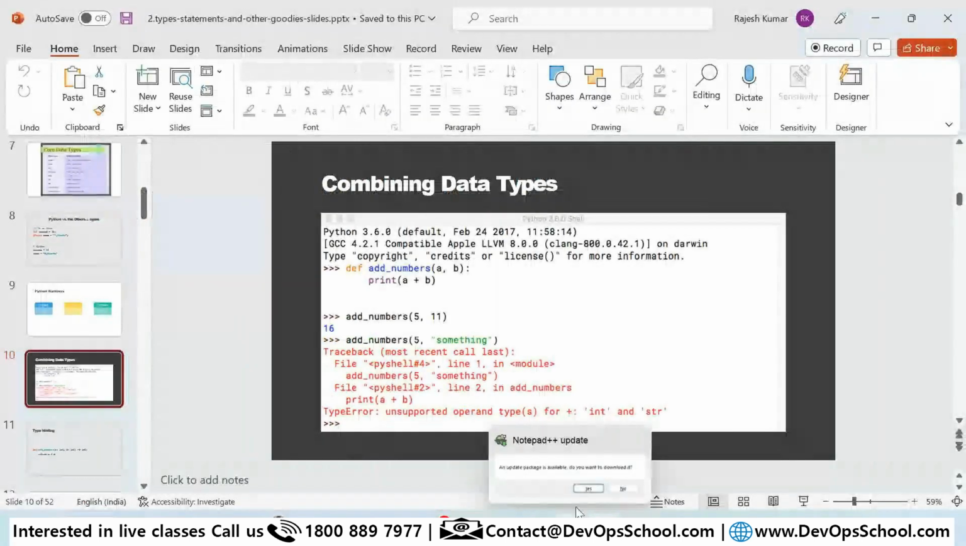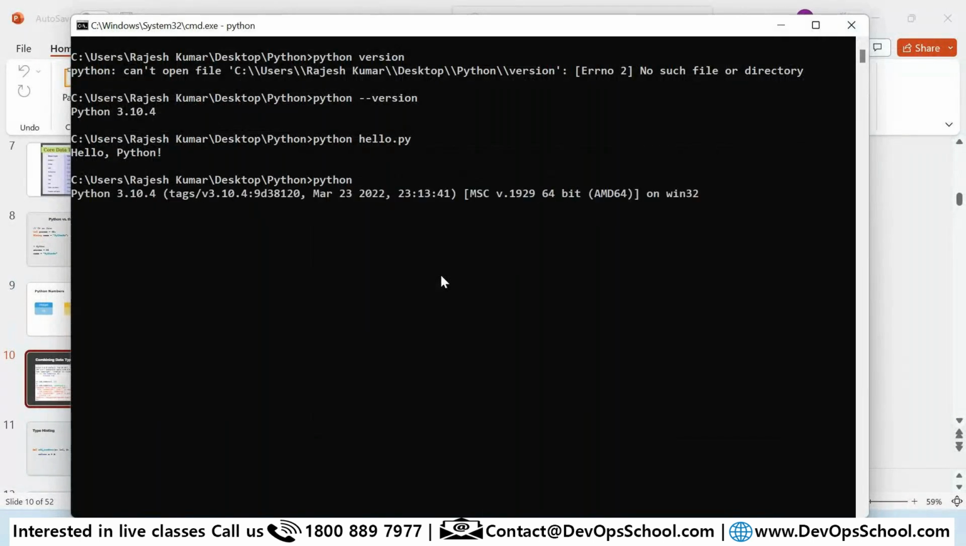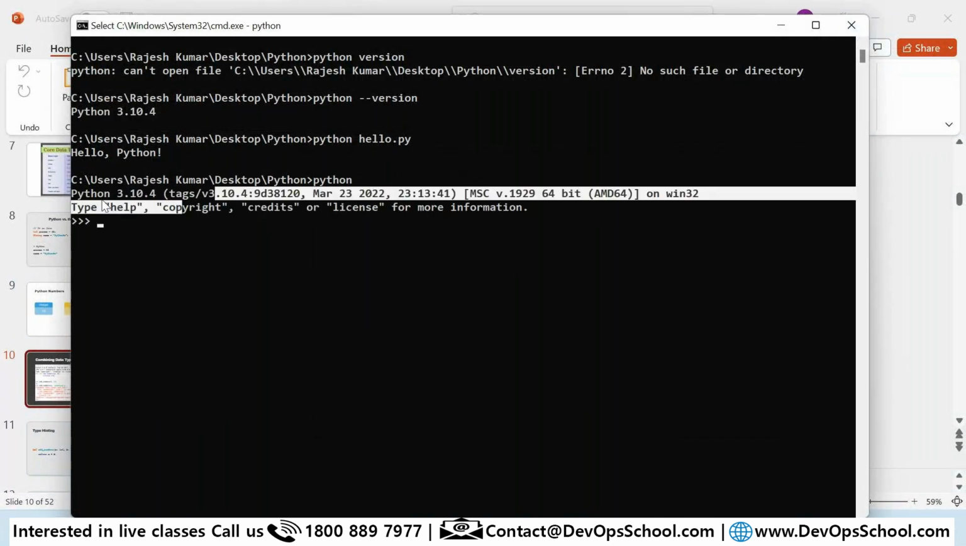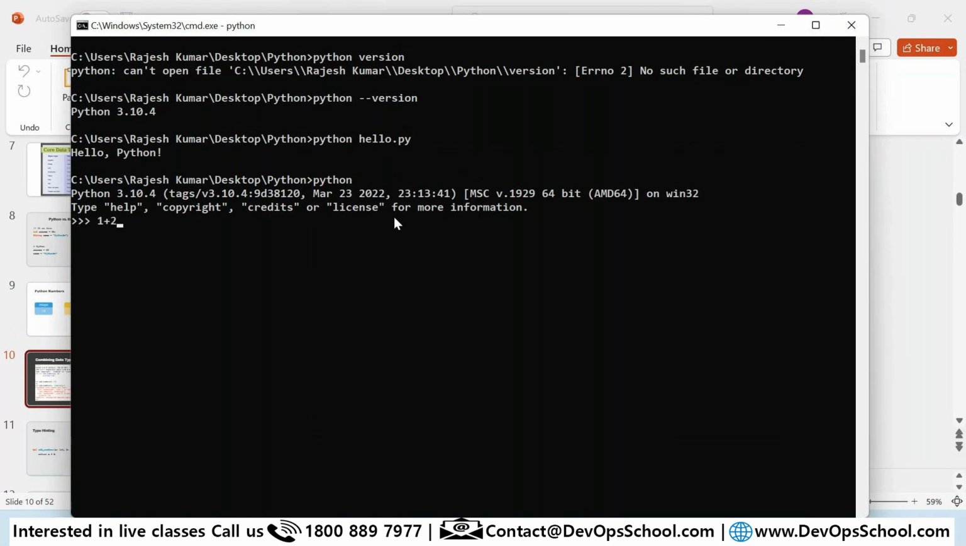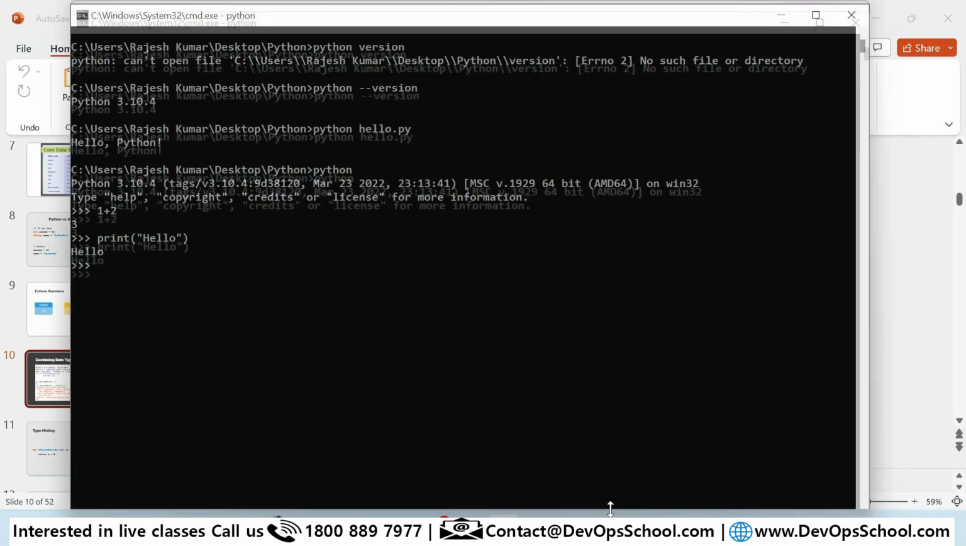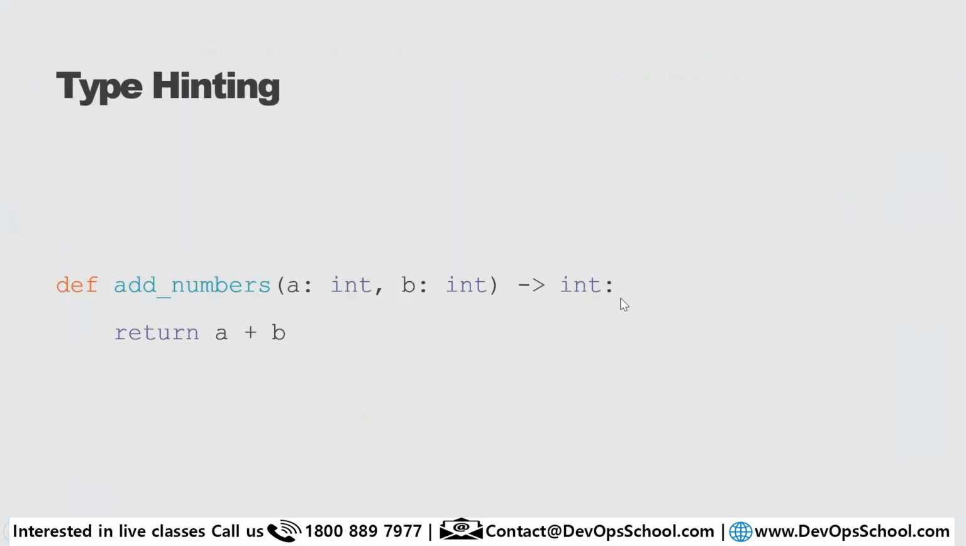So for example, if you want to try it out here, type just python, and this is the shell you get. This is the shell, and you just type 1 plus 2, 3, and something like that. Print hello. You will get hello, something like that. You can also try it out. So this is a quick, very small program. You can try it out.